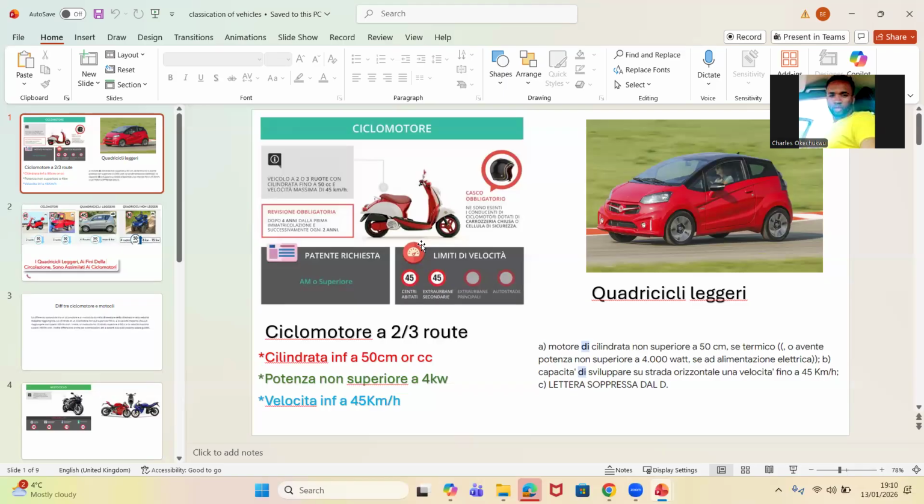Now, when we start talking about vehicles, the following are considered very important according to the Patente. Now, guys, watch. What is our aim? I will tell you two names. We're about to check their differences. We'll check the difference between this one and this one. Also, we'll check their definitions. Is it clear now? I'll tell you ciclomotore and motocicli. So we're about to learn the difference between ciclomotore and motocicli.